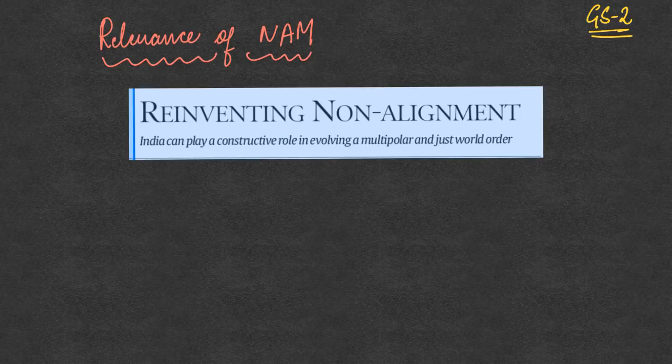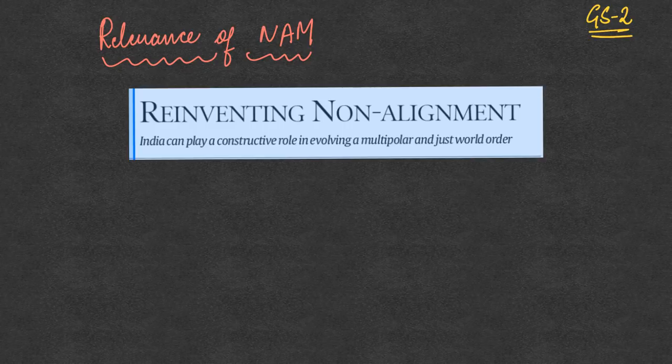So with the disintegration of the USSR in the 1990s, only the USA remained. So the world became unipolar after the USSR disintegrated in the 1990s. With this unipolarity, one school of thought says that the NAM is now dead, because the reason for the birth of NAM was the bipolarity of the world. But now, after the disintegration of the USSR, once the bipolarity itself does not exist, NAM is irrelevant.